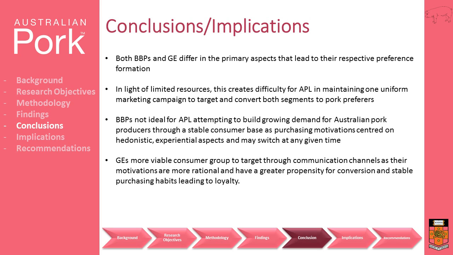This is not ideal for APL in attempting to build growing demand for Australian pork producers through a stable consumer base. The preferences of GEs, on the other hand, were grounded in practicality and centered around price and provision for bulk cooking. By educating GEs on the merits of pork in relation to these determinants of meat preferences through strategic marketing communications, APL would be appealing to rationality. Rationality promotes stability in purchasing behaviour and establishes provisions for habitual loyalty.